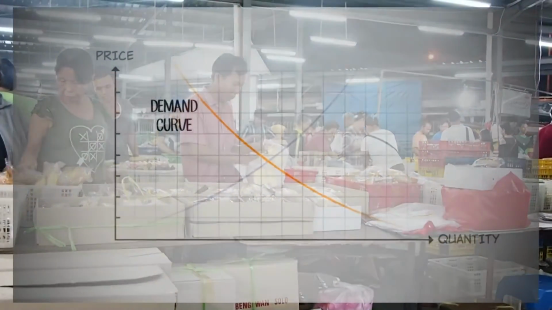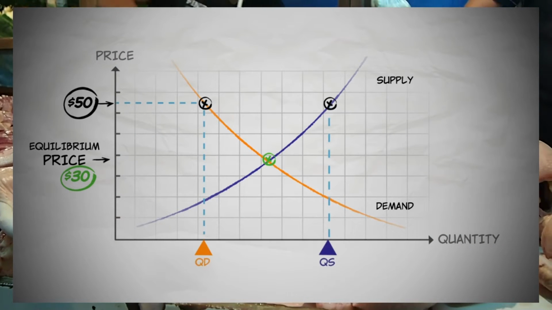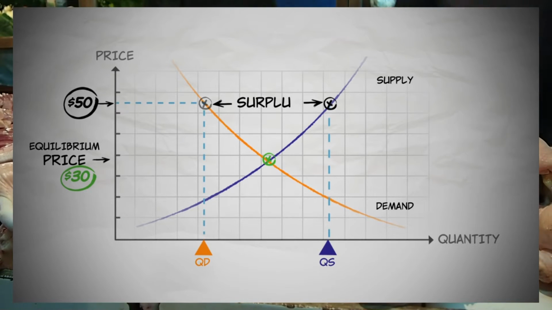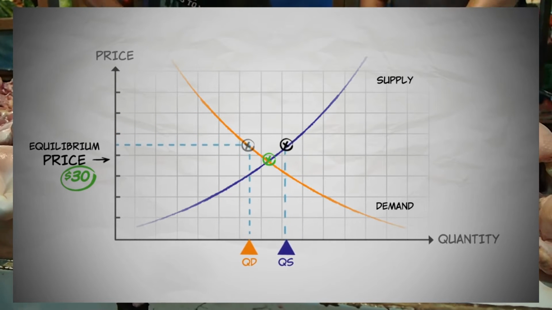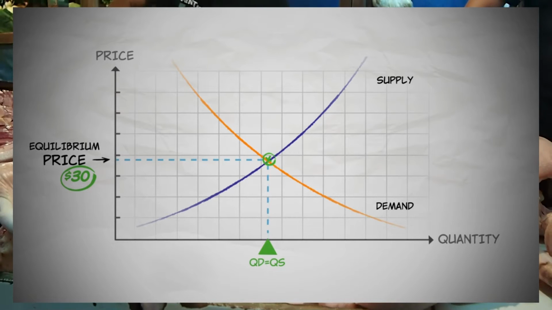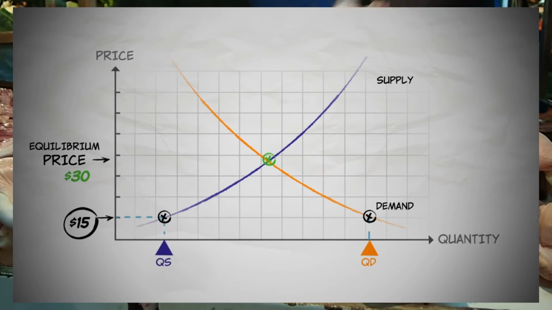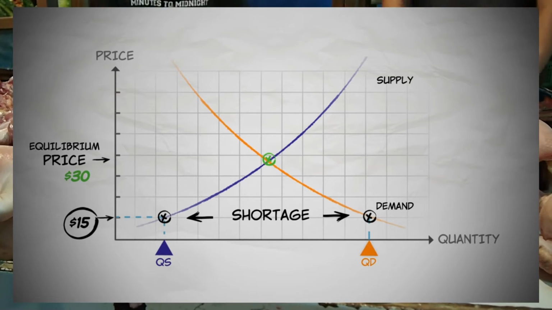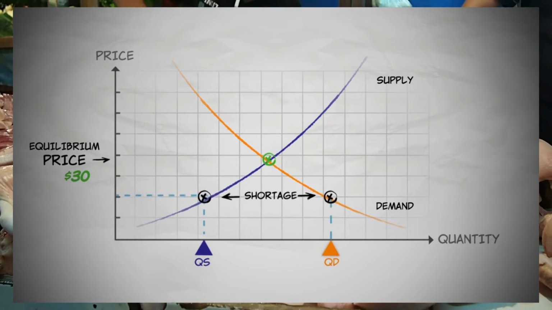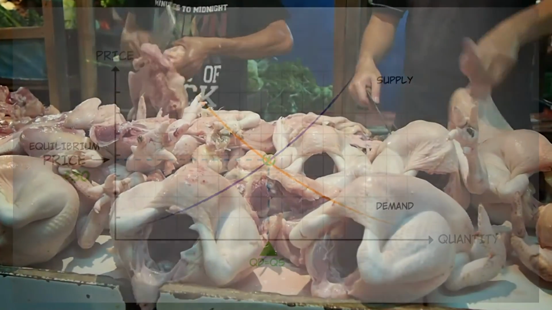Therefore, the satisfaction of the motivation of both parties creates a merger of the two curves to get an equilibrium point. If the supply is more than a certain amount of demand, there is said to be a surplus of goods. Whereas if the demand is greater than the supply, then it is said to be a shortage of goods.